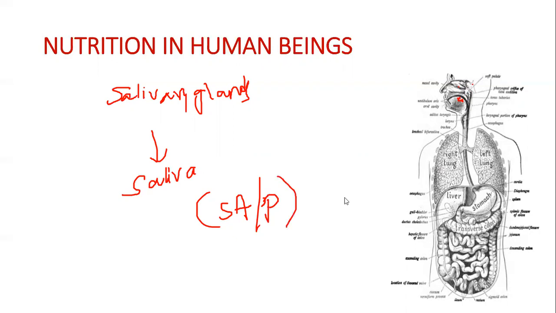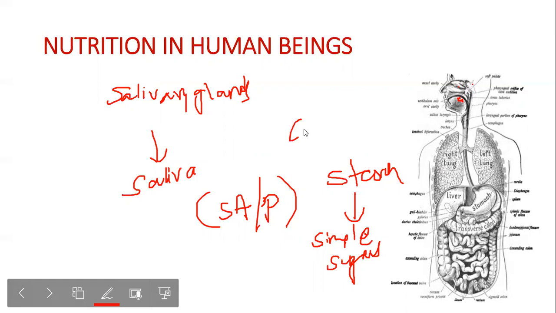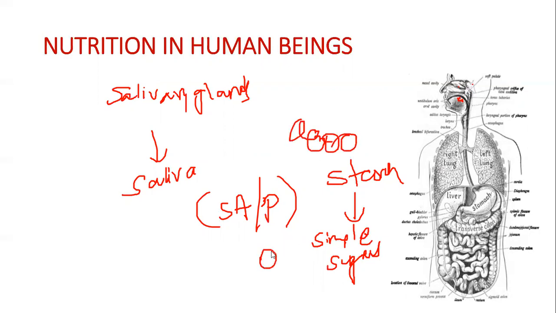And this enzyme speeds up the reaction. And what does salivary amylase in particular do? It converts starch into simple sugars. So that is the purpose of salivary amylase.